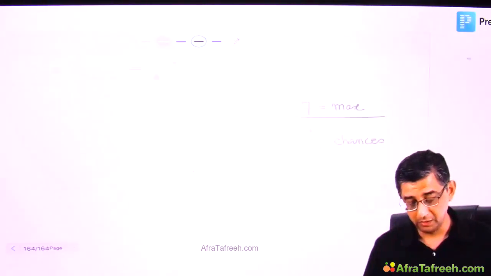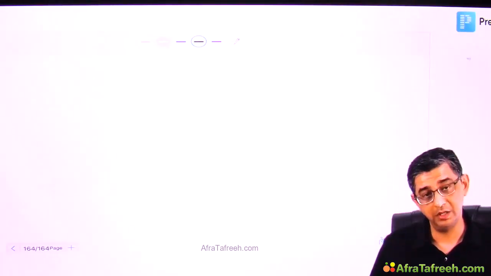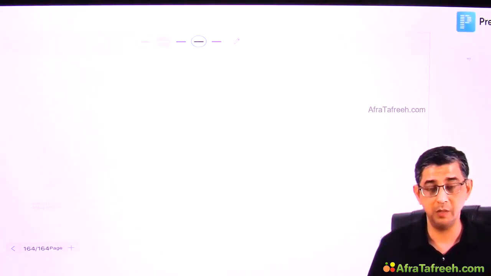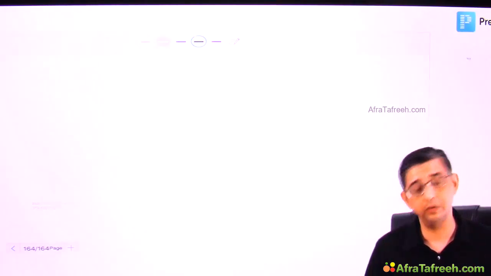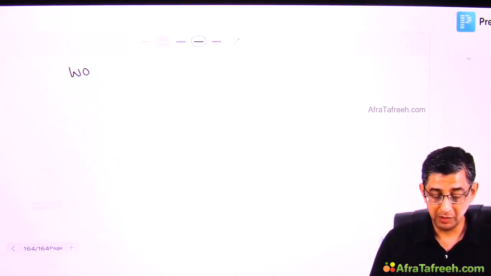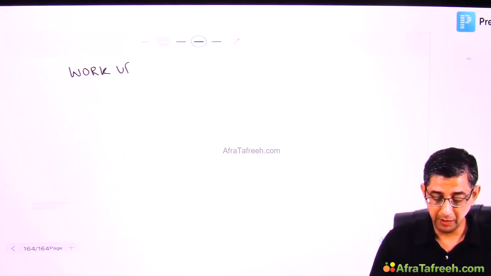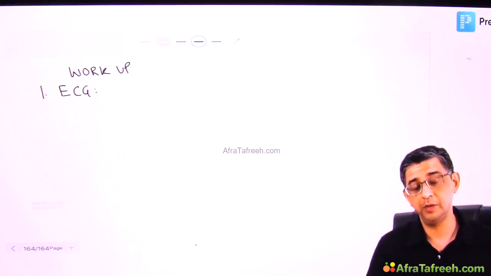Let us now look at the investigations that we will do in this diagnosed case of TIA on the basis of ABCD2 score, and then decide the treatment of this patient. In the workup of this patient, the first test that I will get done will be an ECG. Why? Because I want to rule out the possibility of atrial fibrillation.